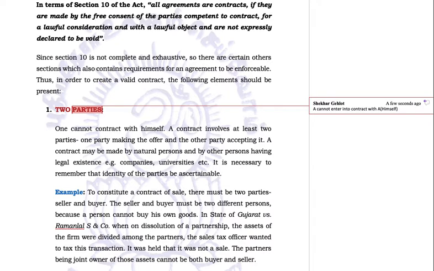At the special time of the new year, we all make a lot of resolutions with ourselves, that we'll be fit this year, we'll study hard, we'll drop the bad habits and so on. What are we doing? We are trying to enter into a contract with ourselves. But that agreement cannot be enforced. Why? Because this is not a valid contract. Every valid contract requires two parties. We cannot enter into a contract with ourselves only.